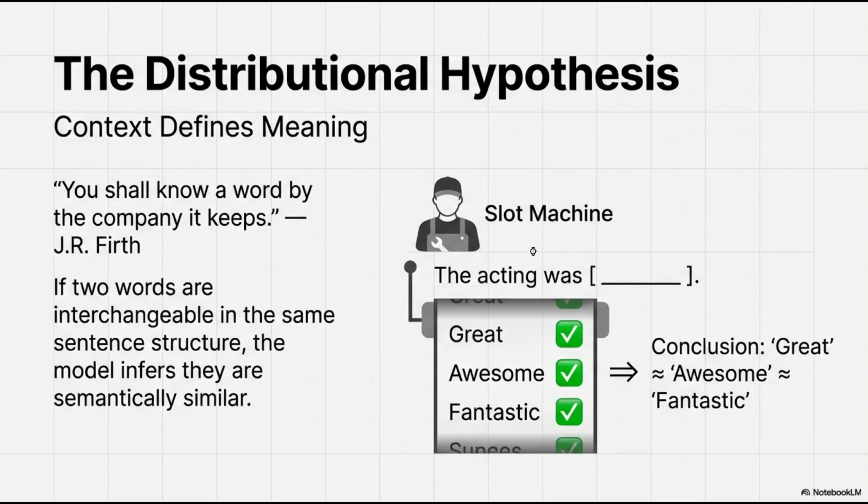So we look at sentences like "the acting was great," "the acting was awesome," "was fantastic." Because these words fit perfectly into the exact same context, the computer assumes that they must have similar meaning.